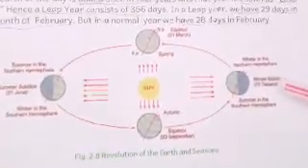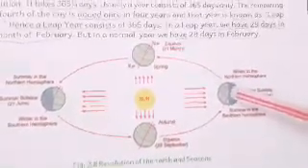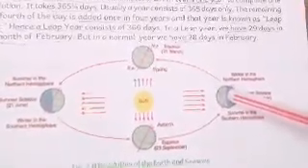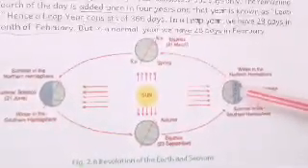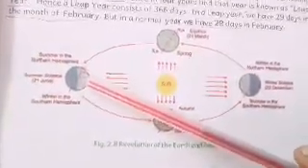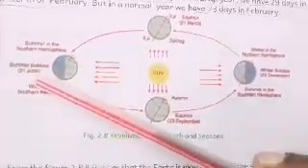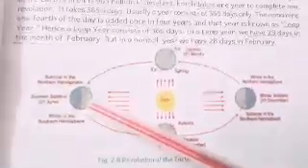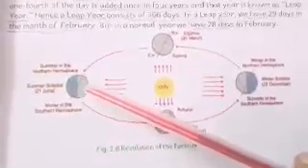On 22nd December, the earth reaches here, and this position makes the entire northern hemisphere very cool, very cold. And on the other side, you see, the light falls more on the northern hemisphere and less on the southern hemisphere. Which date? 21st June. So this time, in the northern hemisphere, we shall have